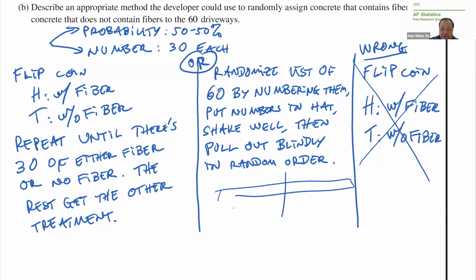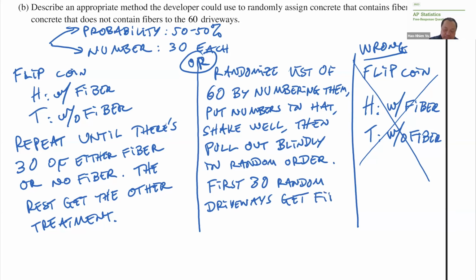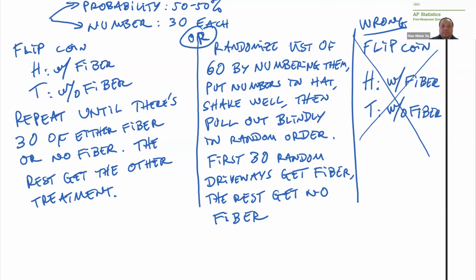Then you might as well just do 30-30 like this. Or if you want it to feel more random, you can alternate them. Whatever, it really doesn't matter. The whole list is already in random order. So those are two possible answers to part B.